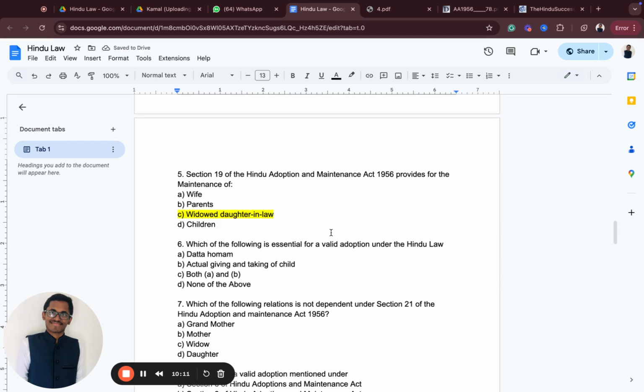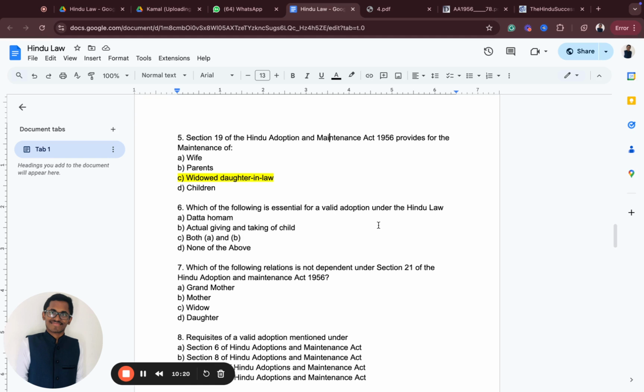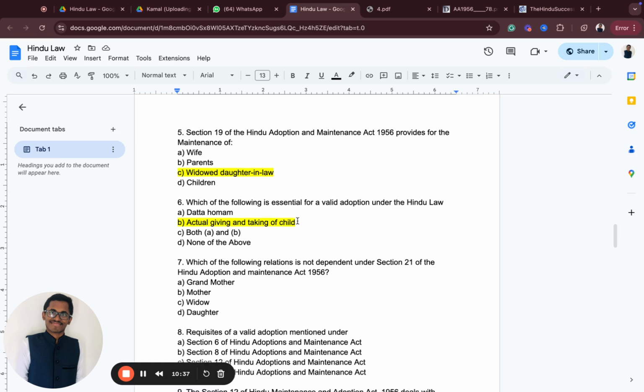All right. Sixth question: which of the following is essential for a valid adoption under Hindu law? So valid adoption is what? Is it datta homam, the actual giving and taking of a child? So actual giving and taking of the child is the right one. If I'm taking a child from any other family and taking care of that particular child, that is important. That is essential for a valid adoption.